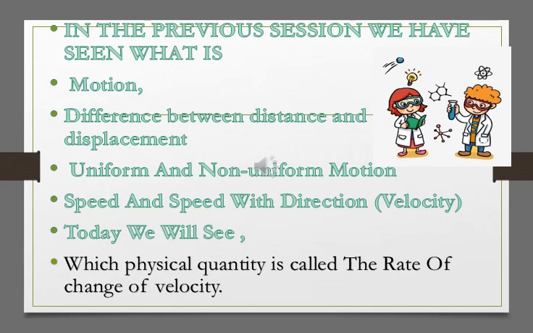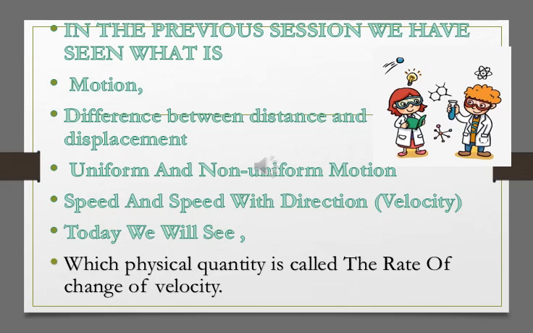Let's revise what we have studied in the previous session. We saw what motion is. Every object is in motion, whether it is fast or slow. What is the difference between distance and displacement? These are two different physical quantities. Which motion is called uniform and which is called non-uniform? What is speed? And when direction is given with the speed, what is it called? We have seen all that already in the previous session of the lesson.